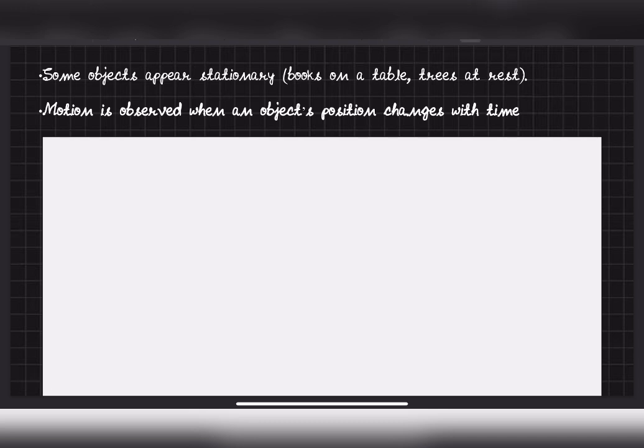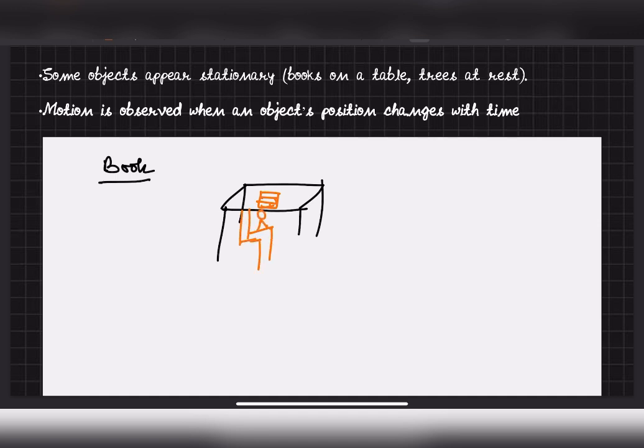Another thing we need to understand is that a body can remain at rest also. Some objects appear stationary, like the book you are reading on the table. You keep the book on your table, and according to you the book is stationary.